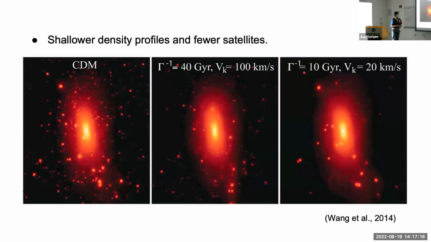Decays produce shallower density profiles and fewer satellites. In this image, I have results from an N-body simulation, and it compares cold dark matter and two different decaying dark matter models with different parameters for lifetime. And in this case, it's escape velocity, but it is related to the mass splitting. We can see that in both decaying dark matter models, they produce a fewer number of satellites than in the cold dark matter model, and these two things are some of the problems that cold dark matter has.